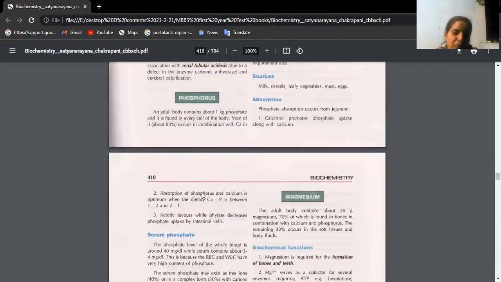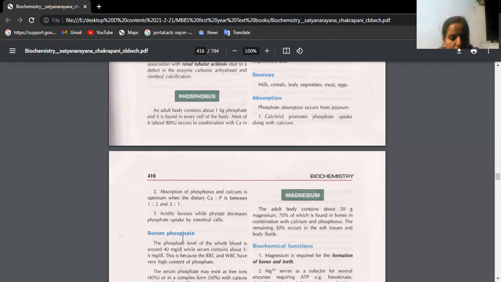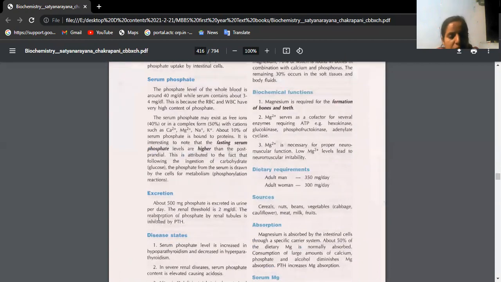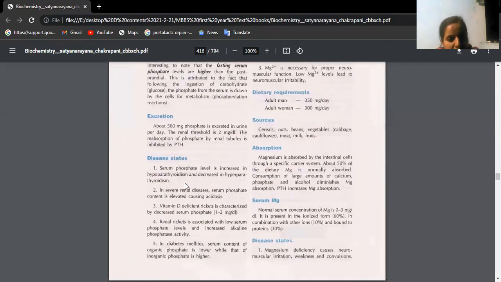Once we are done with calcium, phosphorus will be almost similar to calcium. Phosphorus may come as a 5 marks question but not a 15 marks question. For any mineral, you have to remember the serum levels, how much is required in the diet, what the functions are, and what the deficiency disorders are. Under these headings you should remember better. Serum phosphate level is increased in hypoparathyroidism and decreased in hyperparathyroidism.